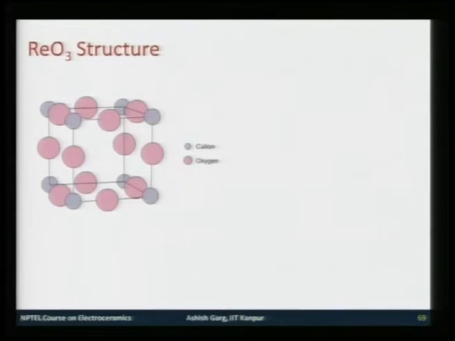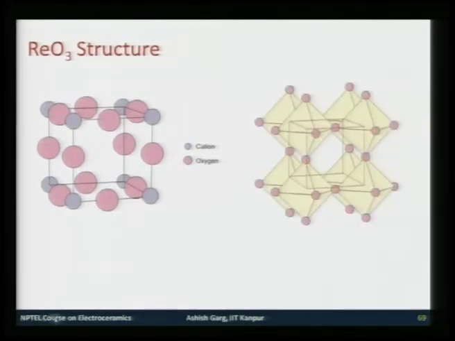But you can also say, if you remember in the perovskite structure, we drew the polyhedral model of the perovskite structure, where we put the corner of the unit cell at the titanium atom.